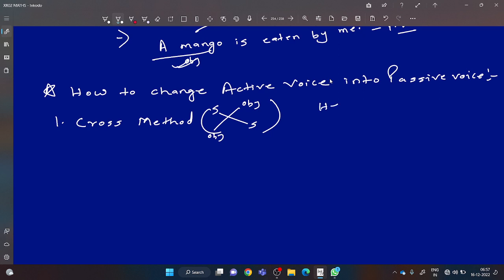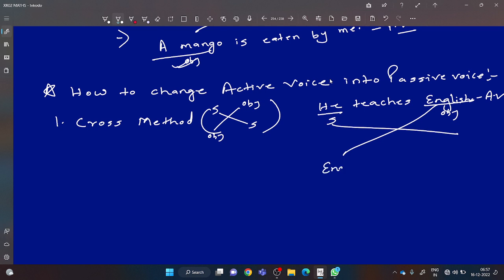Just take an example. He teaches English. So in this very sentence, this sentence is the part of active voice. He is subject, English is an object here. So you will use cross method. English will be written at first, object will come at first, and he will take the place of object by writing him, because he will become an object. So what is the objective case of he? It should be him.